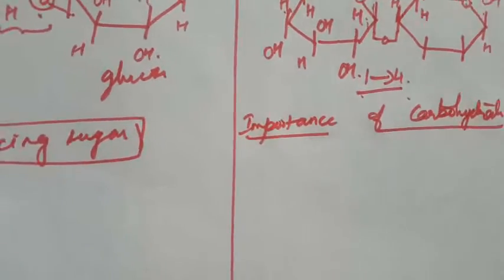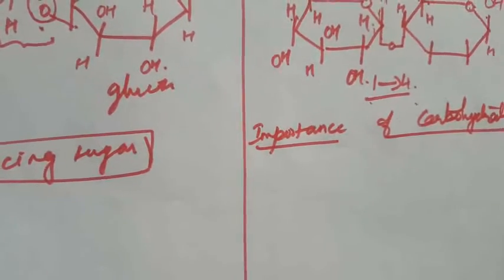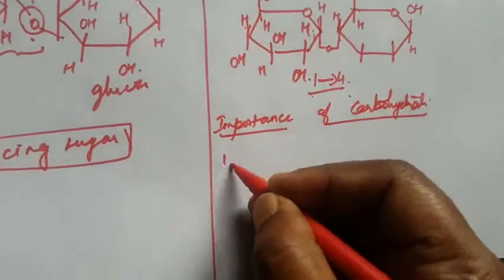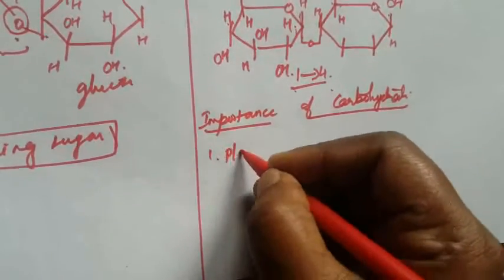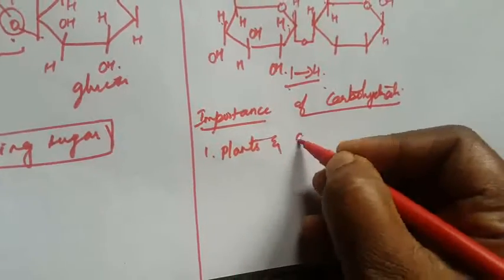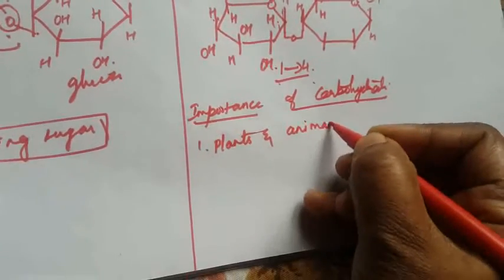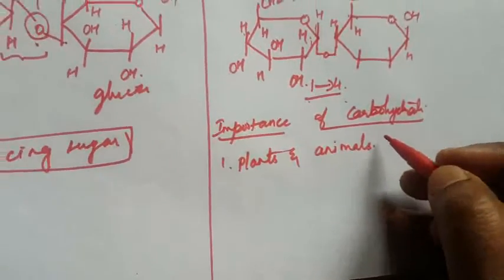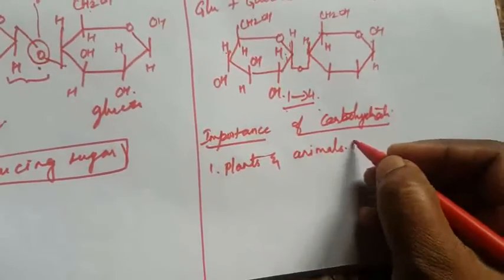They mainly act as energy sources and structural polymers. Another one is that they are the main energy source.